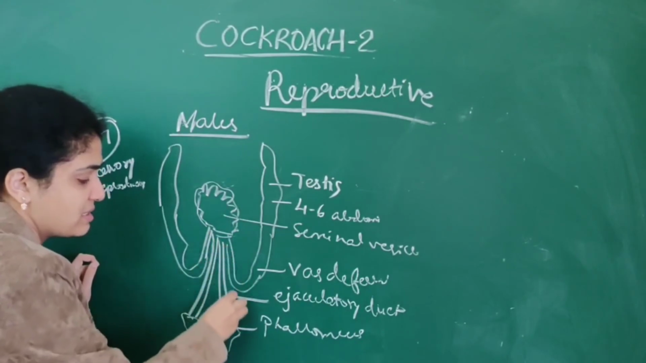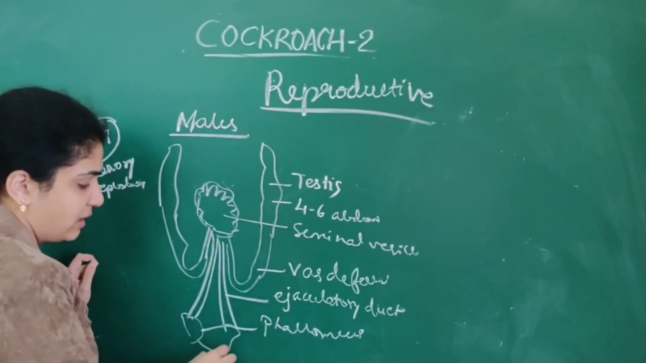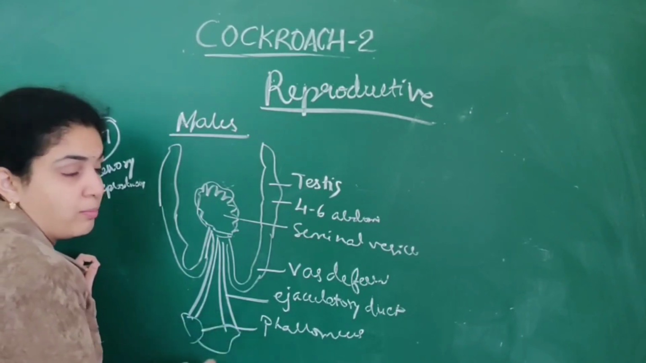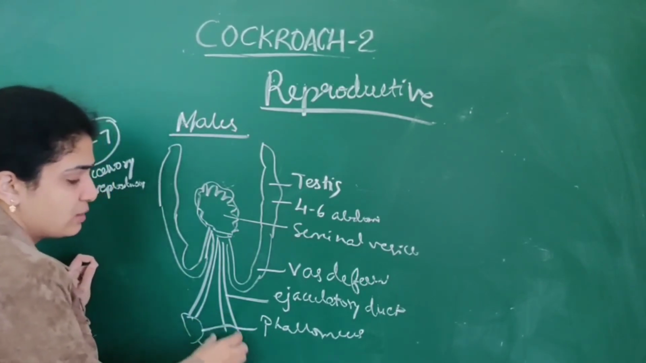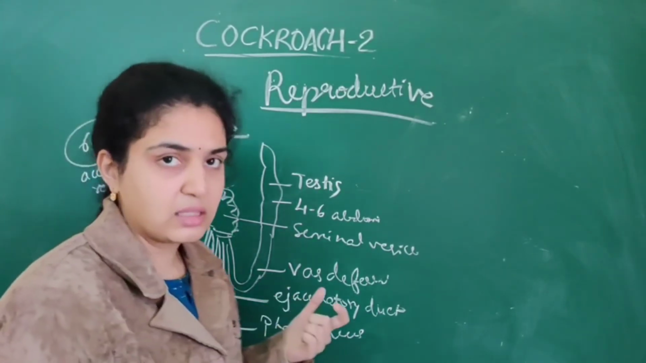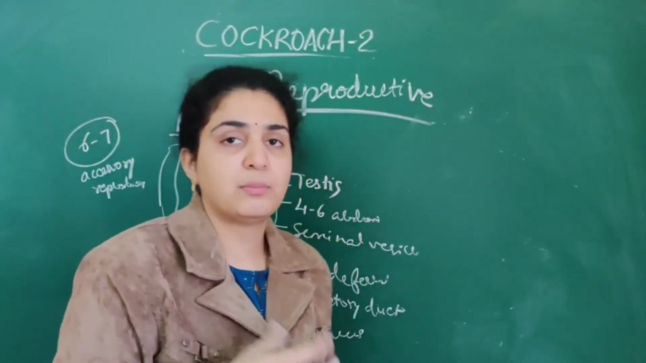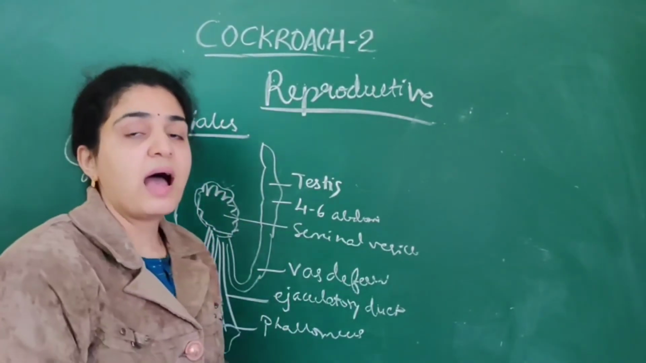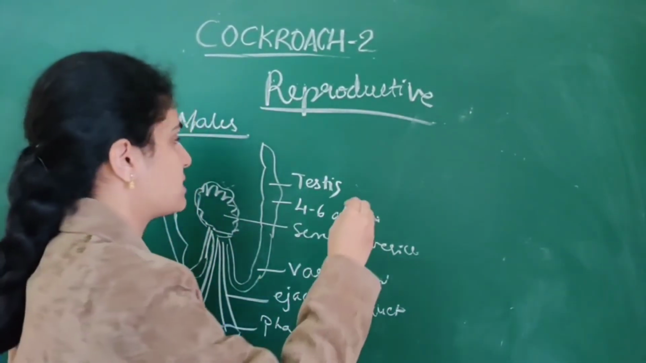From the seminal vesicles, the ejaculatory duct arises. This ejaculatory duct will end in phallomeres. These phallomeres are nothing but the openings of the male reproductive system. And in the 6th to 7th segment, the accessory reproductive gland is present.